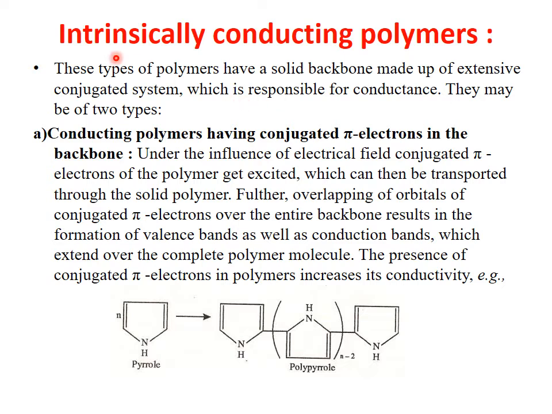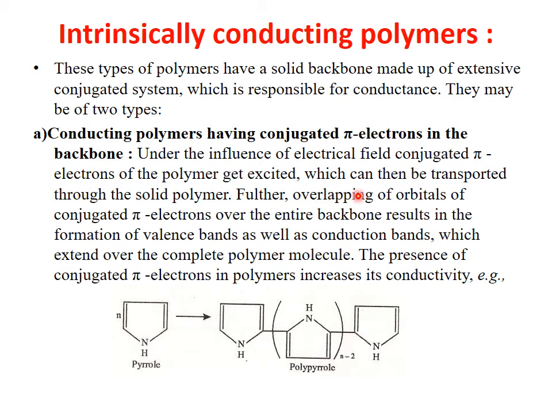Now we'll see the intrinsically conducting polymers. In this type of polymer, the backbone is made up of an extensive conjugated system, and this conjugated system is responsible for the conductance value. Again, it has two subtypes. The first is a conducting polymer having conjugated pi electrons in the backbone. In the presence of an electric field, these conjugated pi electrons get excited and are then transported through the solid polymeric material.